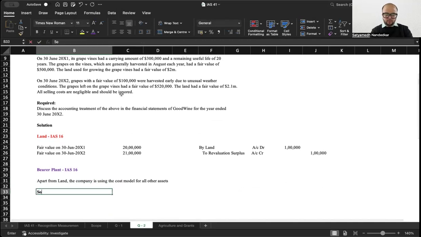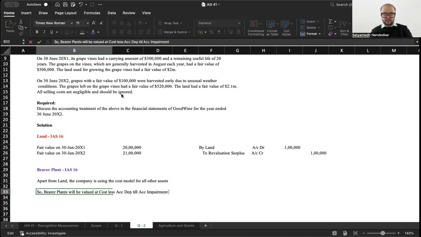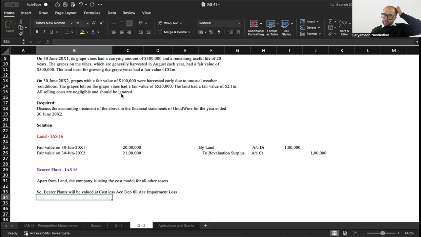So bearer plants will be valued at cost less accumulated depreciation less accumulated impairment loss. That is how bearer plants are going to be valued.